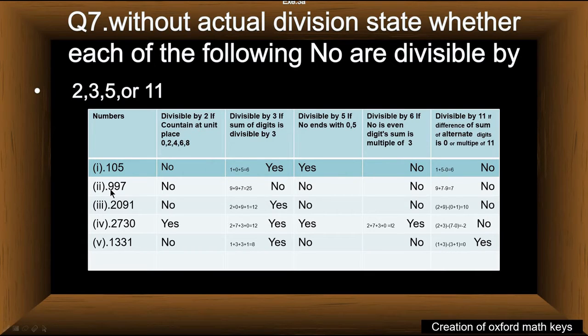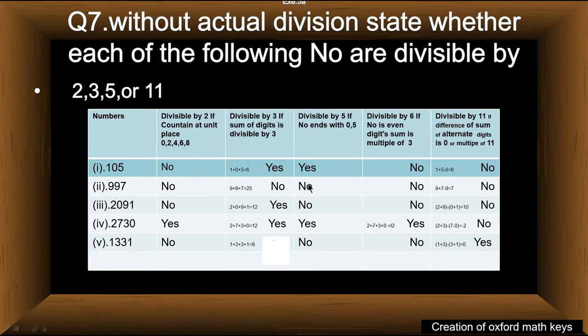Let's consider the second part. 997 is not divisible by 2 because its unit digit is not divisible by 2. Therefore, the number is not divisible by 2. It is also not divisible by 3 because the digit sum is not a multiple of 3.